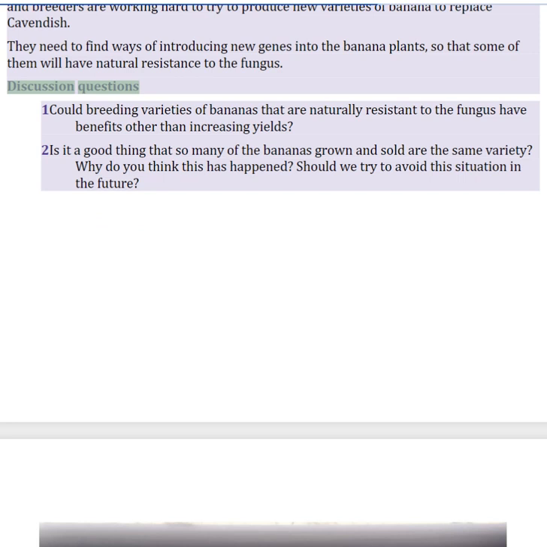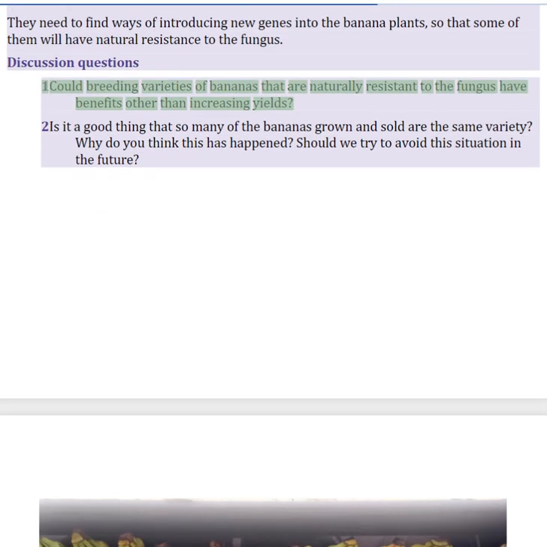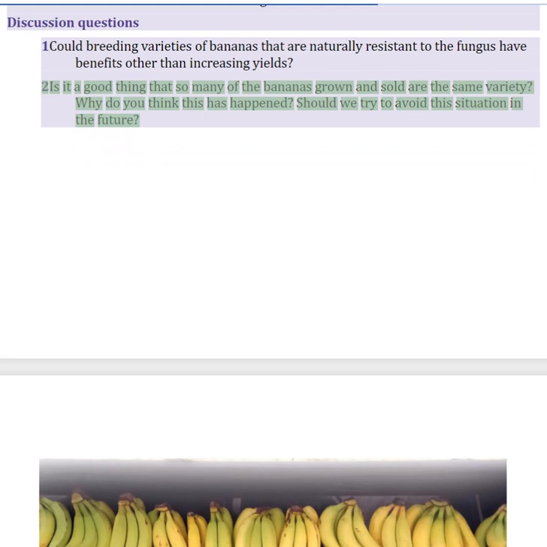Discussion questions. 1. Could breeding varieties of bananas that are naturally resistant to the fungus have benefits other than increasing yields? 2. Is it a good thing that so many of the bananas grown and sold are the same variety? Why do you think this has happened? Should we try to avoid this situation in the future?